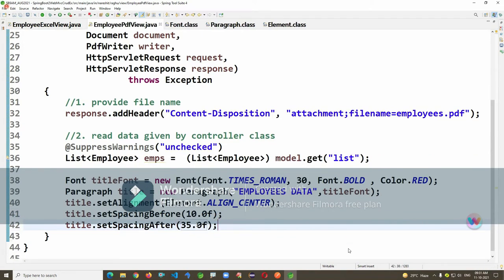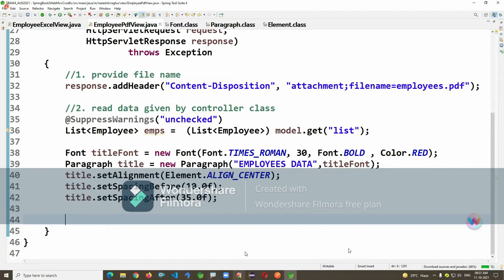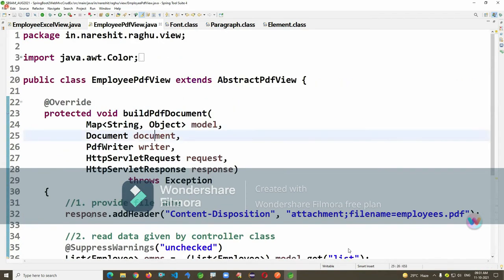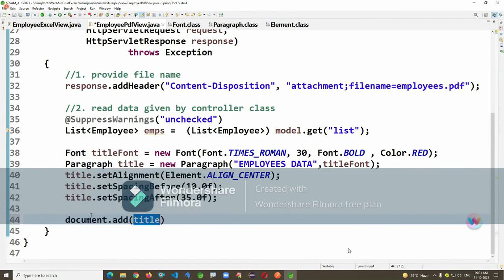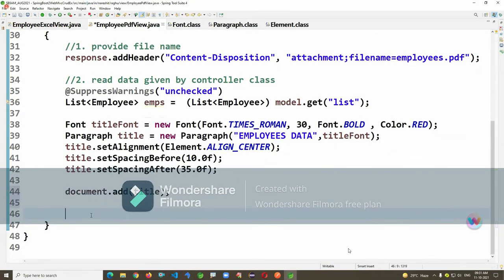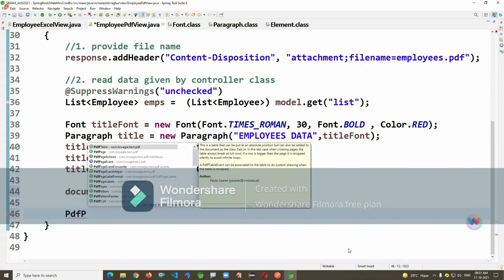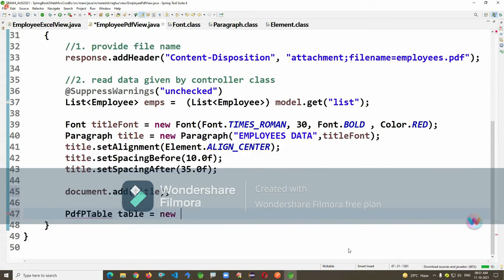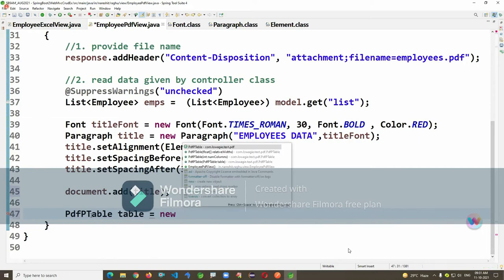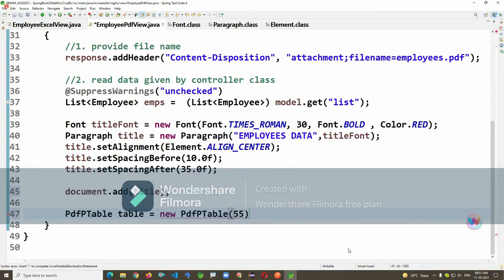Okay, now I'm just creating a table here, a PDF table. Okay, you need to add this title to this document. Number of columns I'm just giving as 5. 5 columns will become one row.